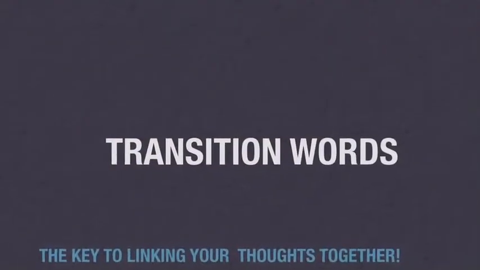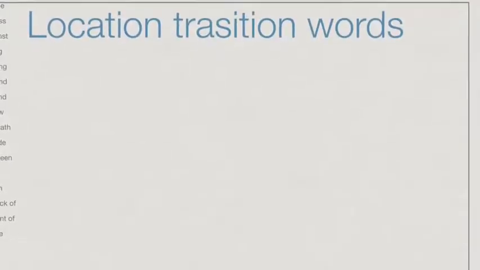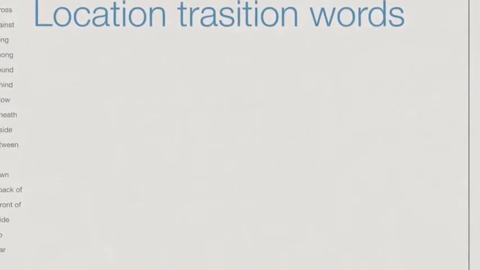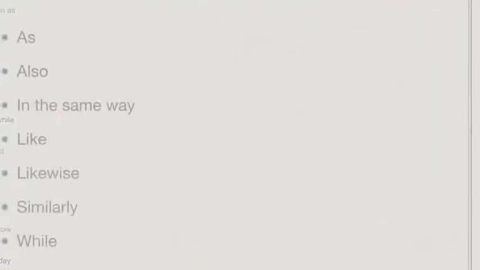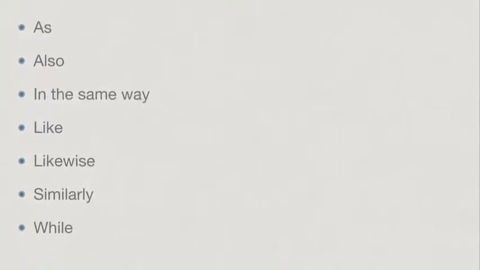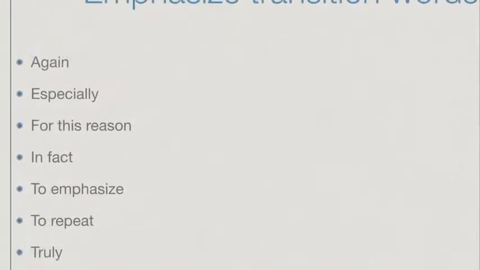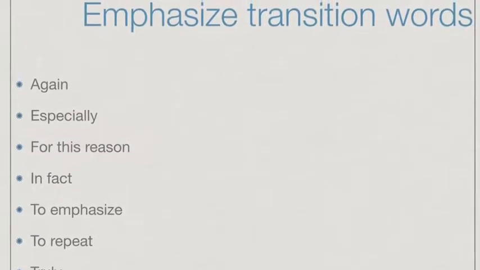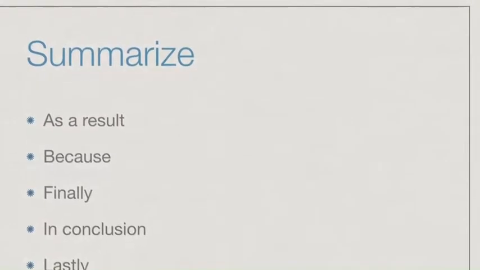This is one of my better keynotes. This keynote is a transition word keynote. It has all different kinds of words, like location words, time words, transition words, compare, and construct. Emphasize is also in there. But the very most important one is summarize. That is one of my good keynotes. The reason why this one is good is because I didn't put any pictures in it, no transitions or anything like that.